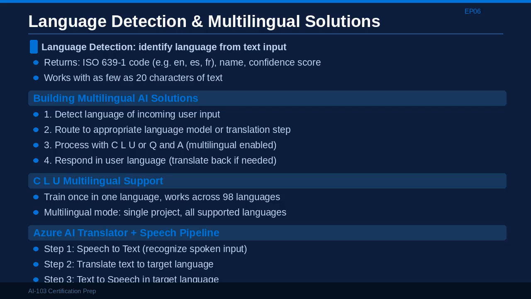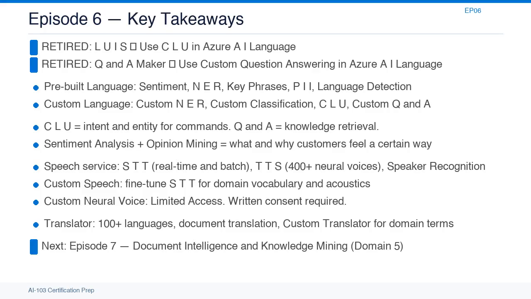For the voice translation pipeline used in real-time translation scenarios, first, Azure AI Speech transcribes the spoken audio to text. Second, Azure AI Translator translates the text to the target language. Third, Azure AI Speech synthesizes the translated text back to speech in the target language. This pipeline powers real-time translation in Microsoft products and is a pattern you should be able to design from scratch on the exam. Let us close episode 6 with the key takeaways.